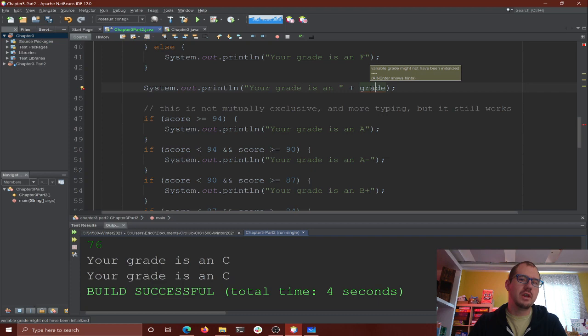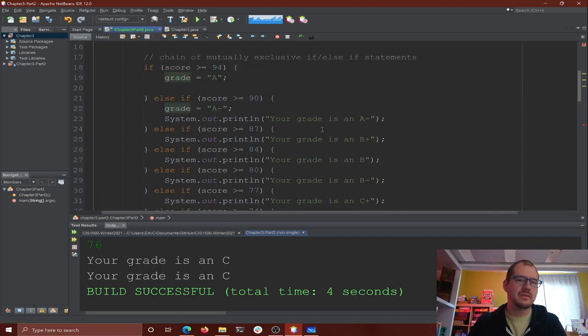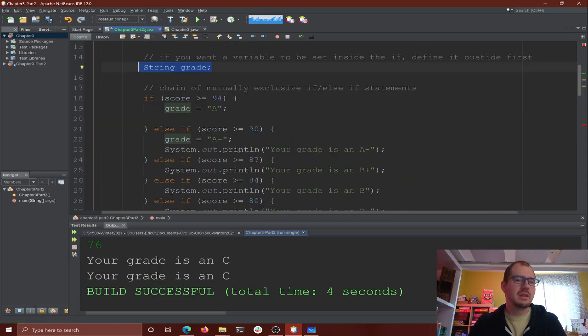Oh, and it says grade might not have been initialized. So it's smart enough to know we said there's a thing called grade, and it might not have ever gotten set. So let's go fix that.